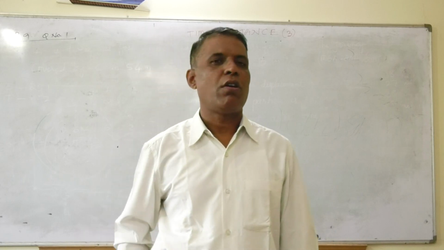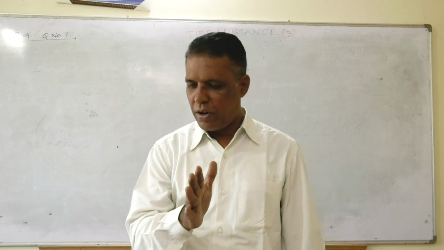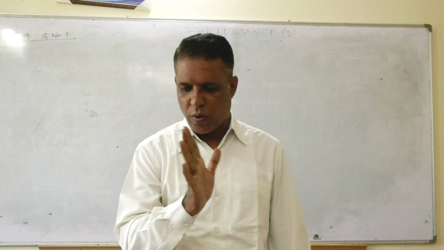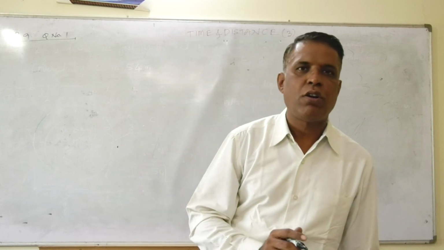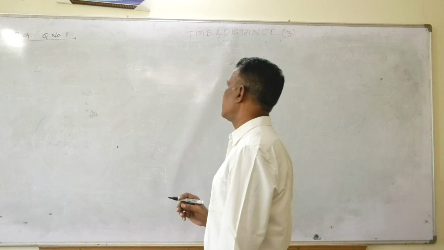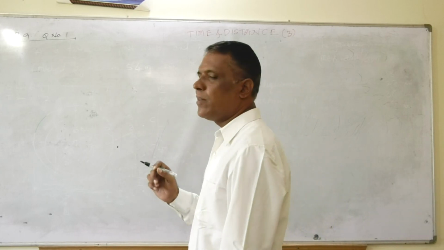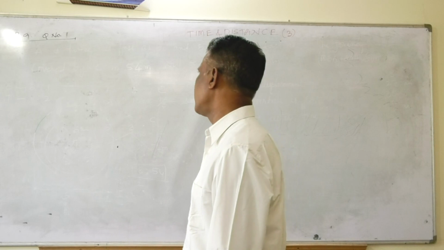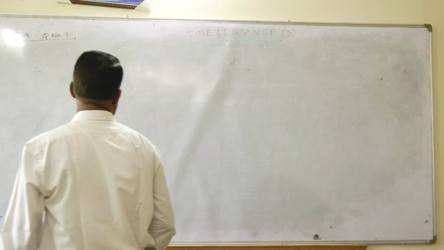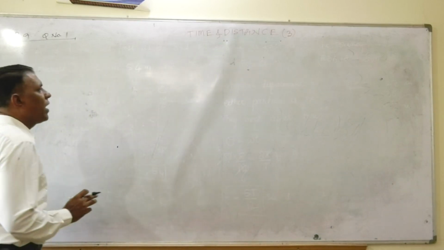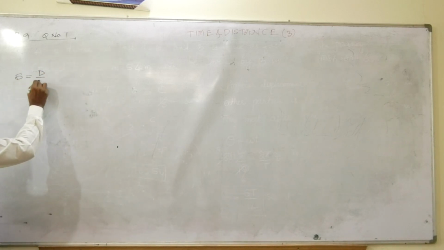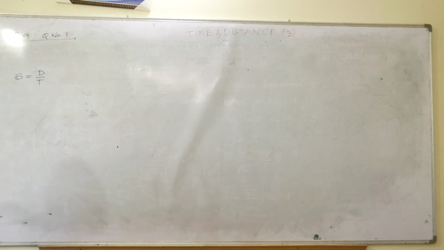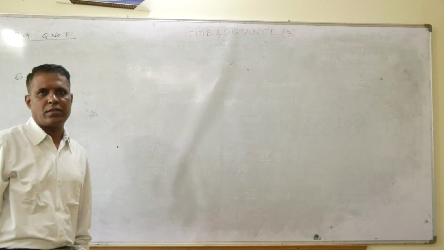The ratio of the speed of the two vehicles. My question is related to the speed, friends. Okay. Now you see how I have to answer. We all know speed is equal to distance divided by time, distance divided by time, friends.